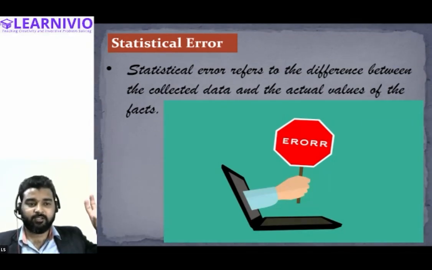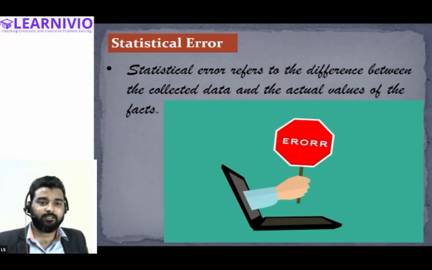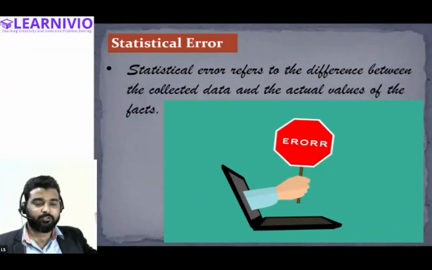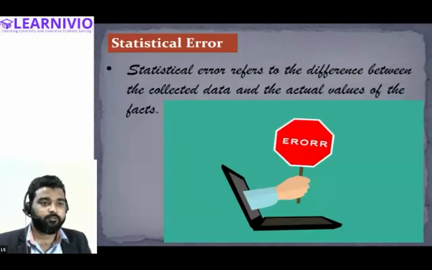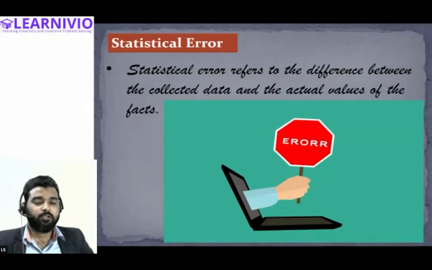When the fact regarding something is different than the opinion that the investigator has made, this is called statistical error. So the difference between the actual fact and the statistical opinion or conclusion is called statistical error. A statistical error can be explained as the difference between the collected data and the actual value of the fact.